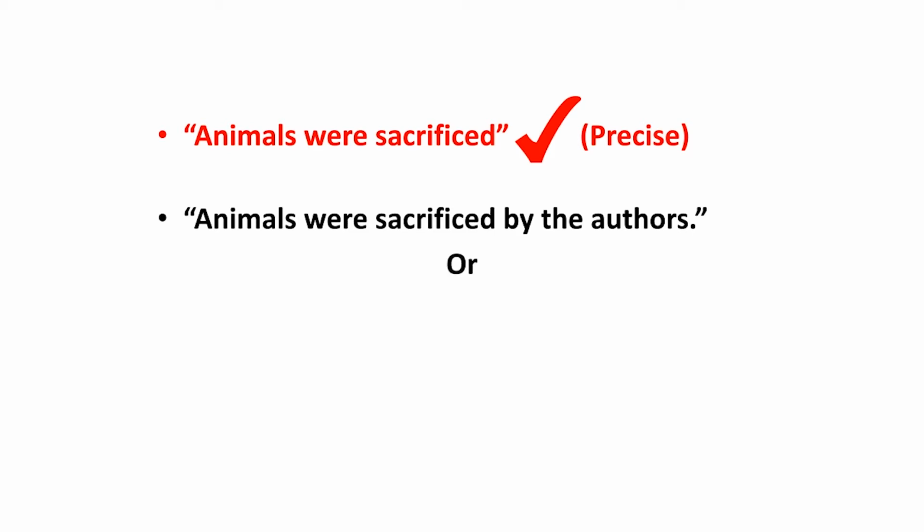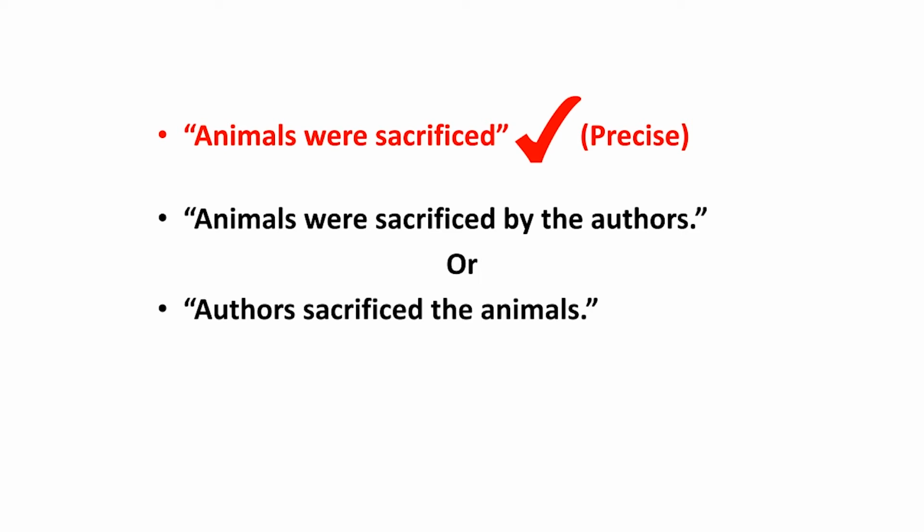Or, authors sacrificed the animals. Can you see? All these three sentences are grammatically correct. But from the point of view of academic writing, it is obvious that the authors have sacrificed the animals. So, the first sentence is the precise one to be used. That is, animals were sacrificed.